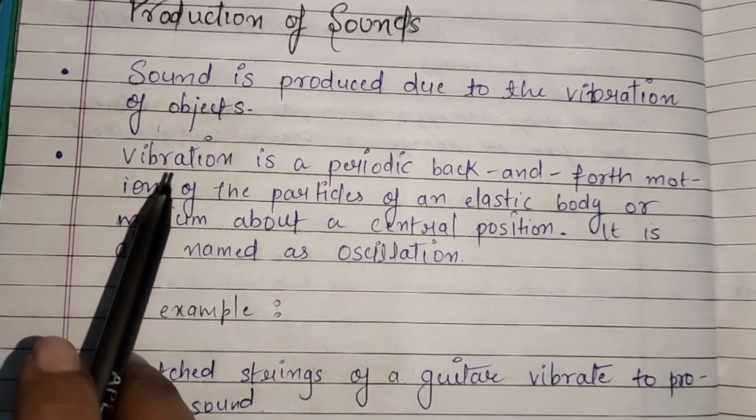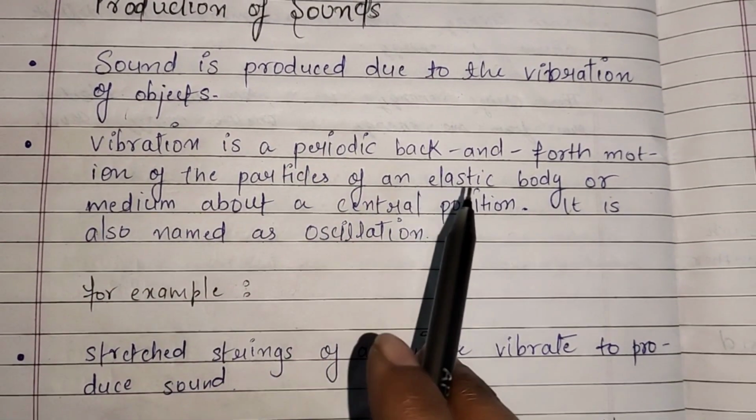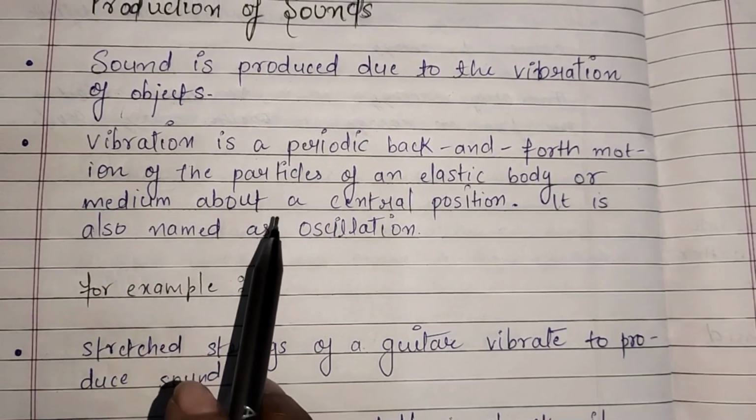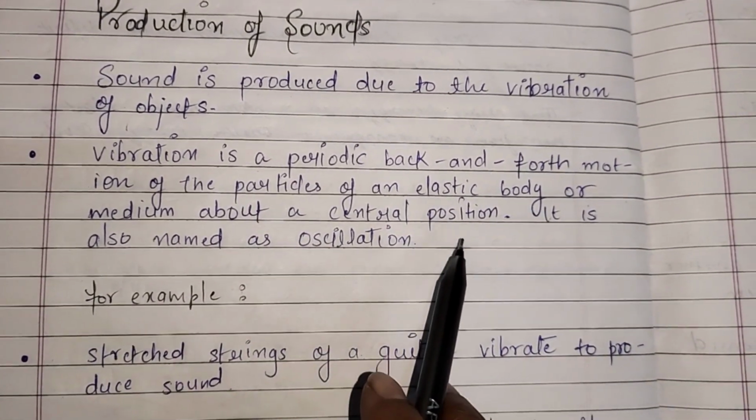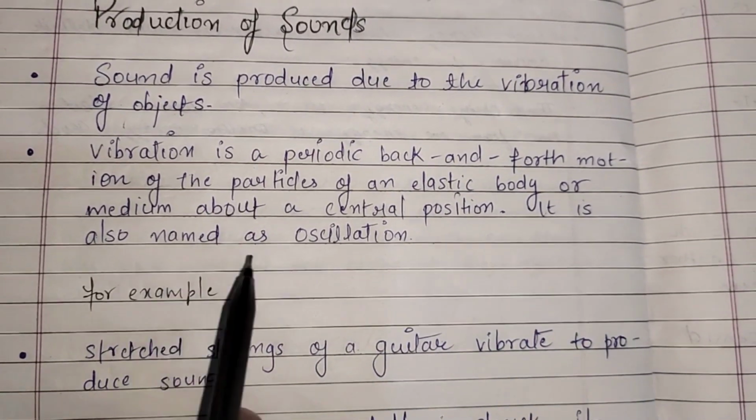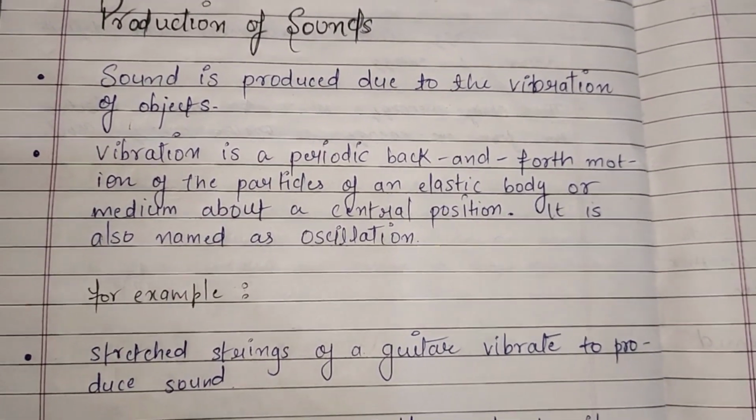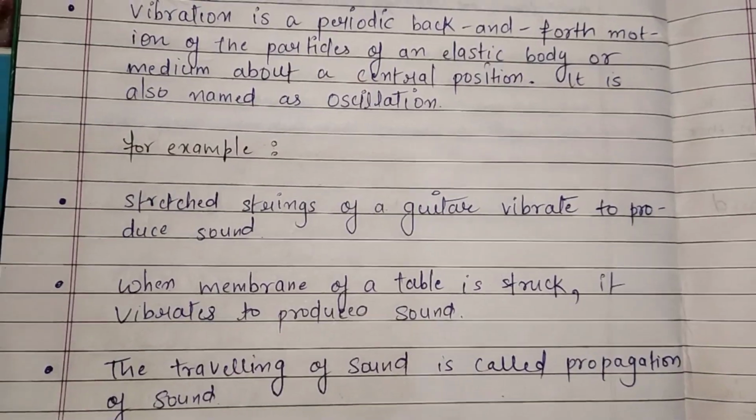Next point, vibration is a periodic back and forth motion of the particles of an elastic body or medium about a central position. It is also named as oscillation.